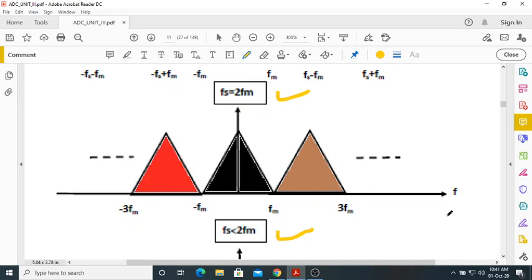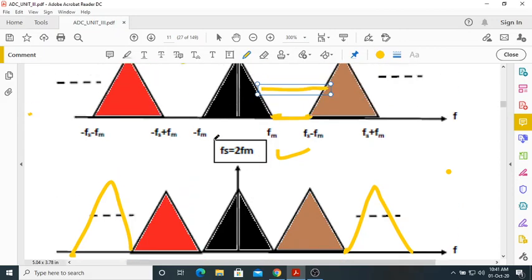Okay, so they will touch each other just like this. So there will be one more spectrum, something like this. So they just touch each other. This happens when Fs is exactly equal to 2Fm.